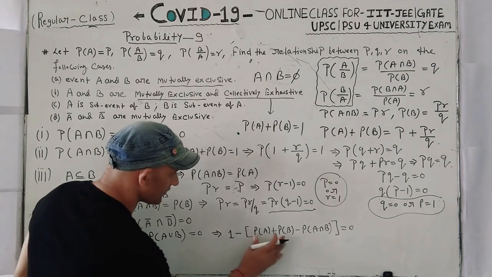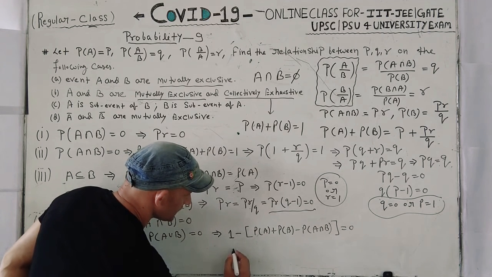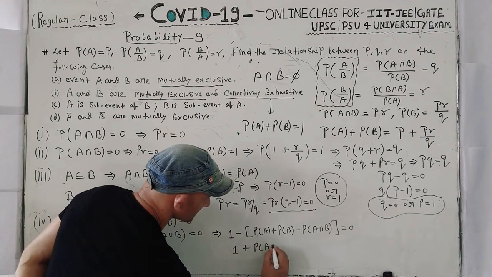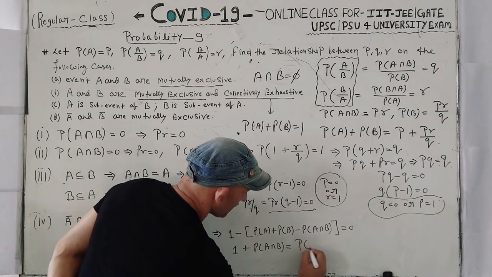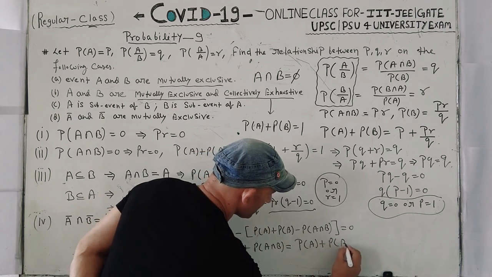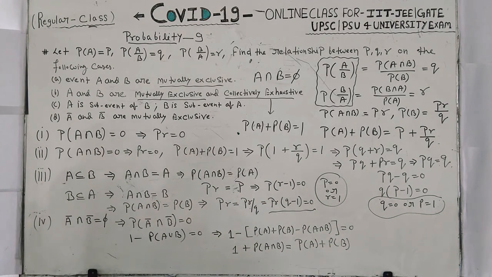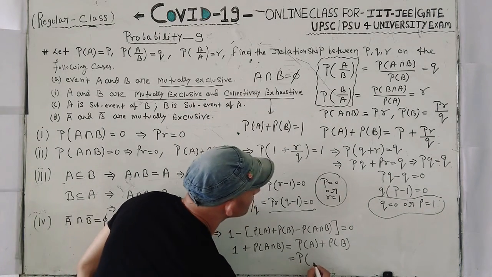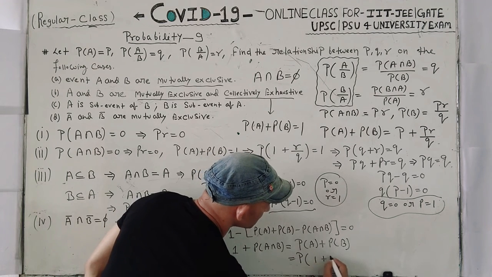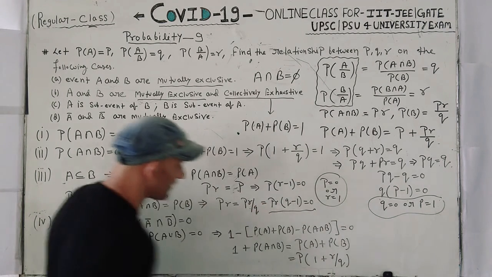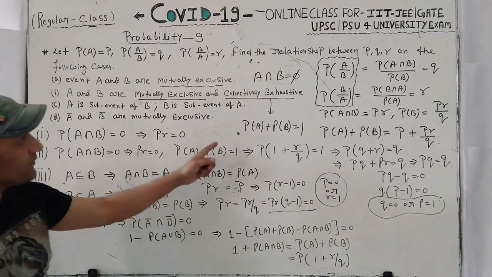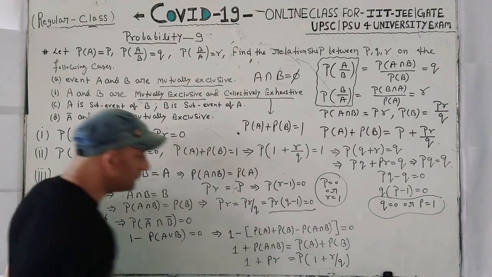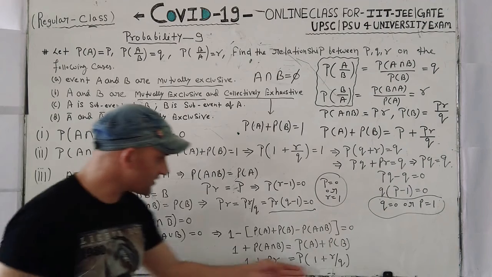So your 1 plus probability of A intersection B is equal to probability of A plus probability of B. Probability of A plus probability of B we have already done. This is P plus R upon Q. Already we have done this. 1 plus probability of A intersection B, this is PR. 1 plus PR.